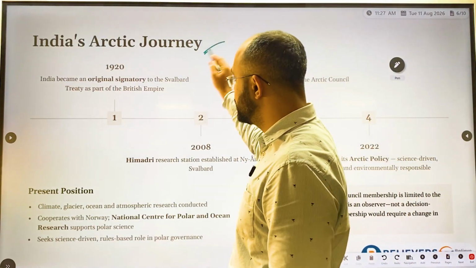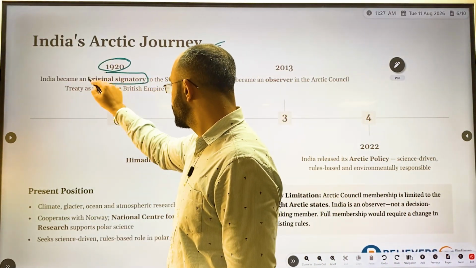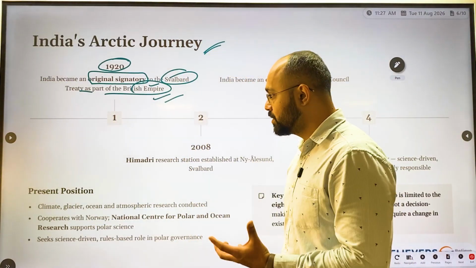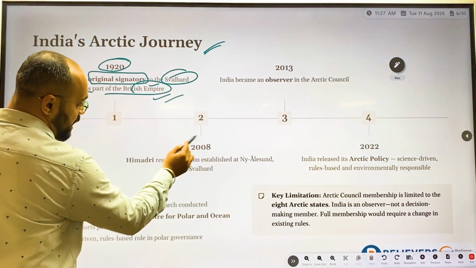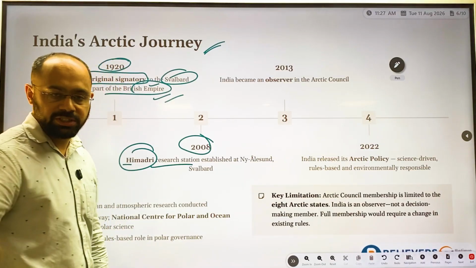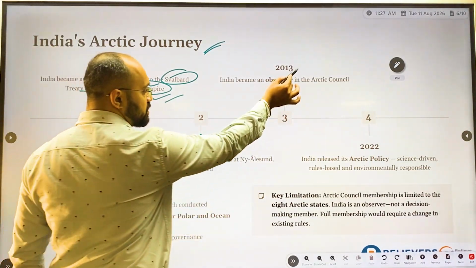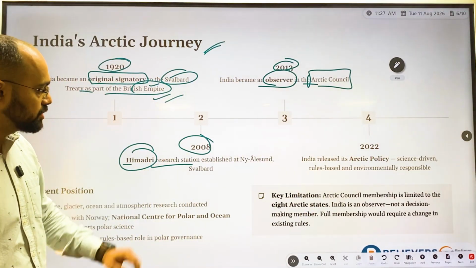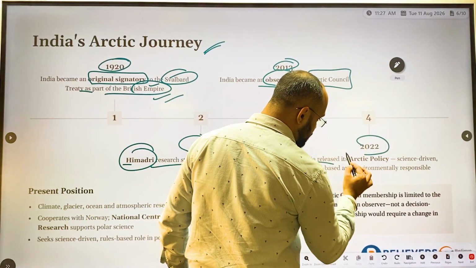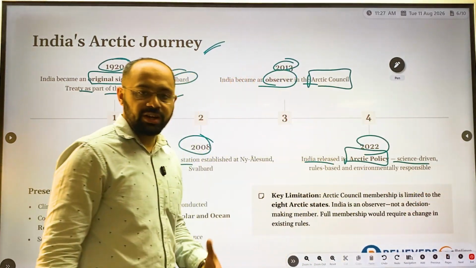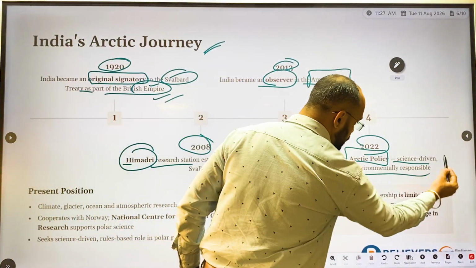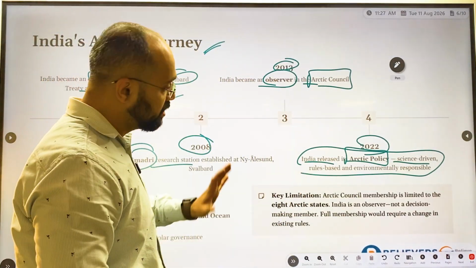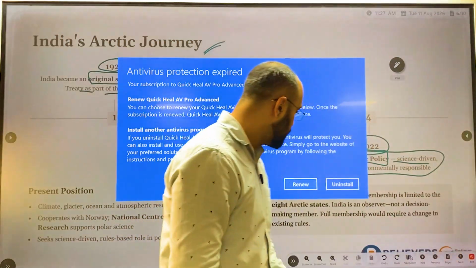Now, India's journey: in 1920, India signed the original Svalbard Treaty as a part of the British Empire. This is very, very important. After this, in 2008, Himadri, a research station, was established there, and in 2013, India became an observer of the Arctic Council. And after this, in 2022, India released its science-driven Arctic policy, where it laid out its broad planning regarding this particular region. So this is India's journey towards the Arctic regions.